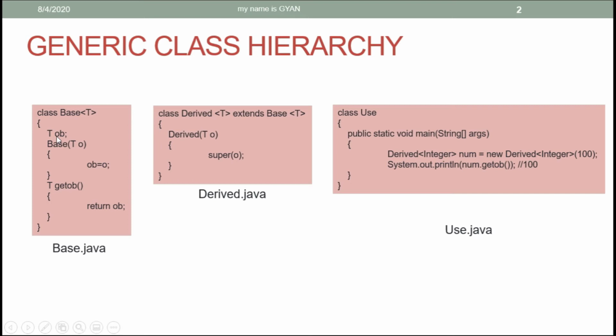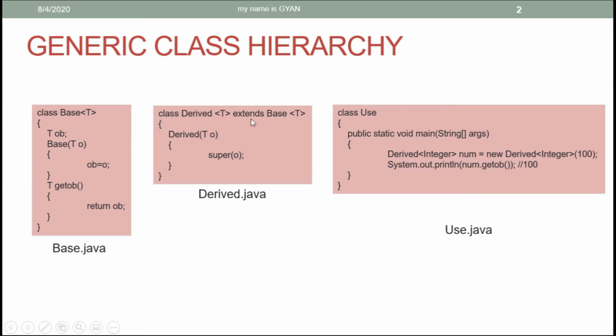In the class base, we are defining a new reference variable of type T. Then, in the parameterized constructor of the class base, we are initializing the reference variable ob. In the method getOb, we are returning ob. That means the method getOb returns a reference of type T. Of course, the data type T will be decided by the user of the class base.